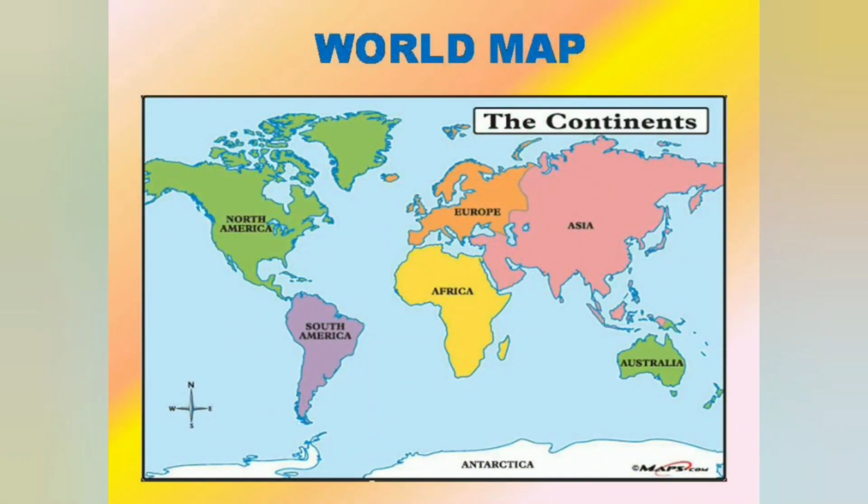Dear students, this is a world map showing different continents in different colors. In the upcoming topics of this chapter, I would be referring to different maps. So, you can always refer to this one to make your concepts more clear.